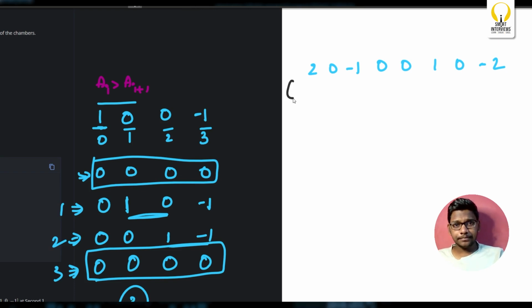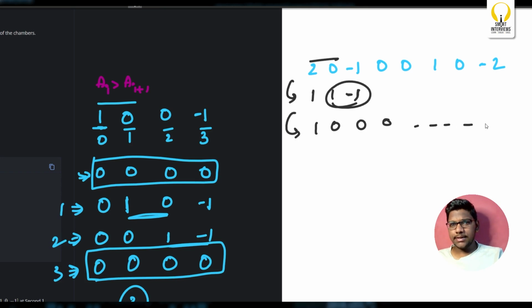I'll connect these two chambers, which will be 1, 1, and everything remains the same. And what next? I'll open these two, which will become 1, 0, 0, and everything remains the same. Now what am I going to do?